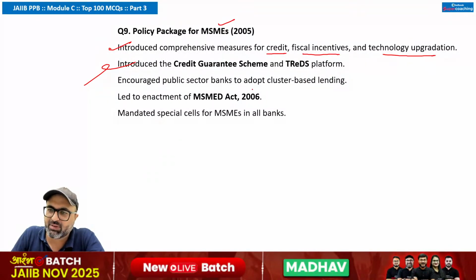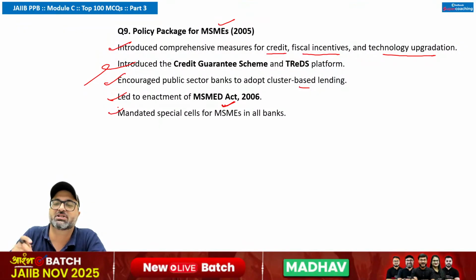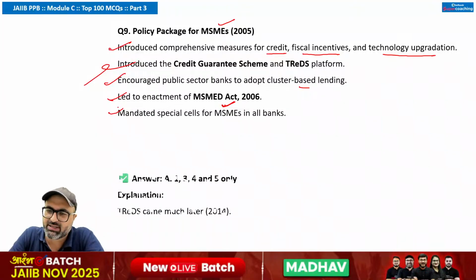It encouraged the public sector banks to adopt cluster-based lending. Correct. Led to enactment of MSME Act 2006. That is also correct. Mandated special cell. This is very important, sir. This is absolutely correct. It has mandated that special cell should be constructed by all the banks for MSMEs. That is correct. So 1, 3, 4, 5 is the correct answer.